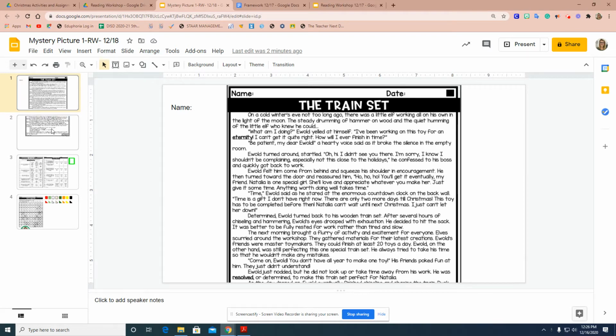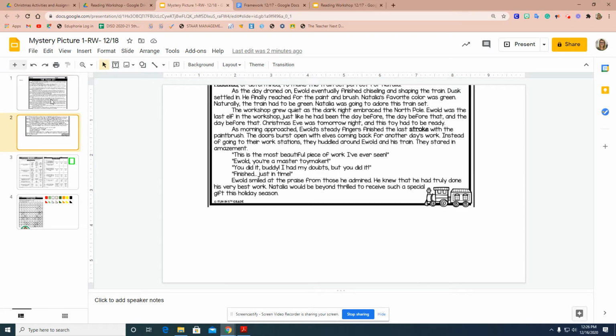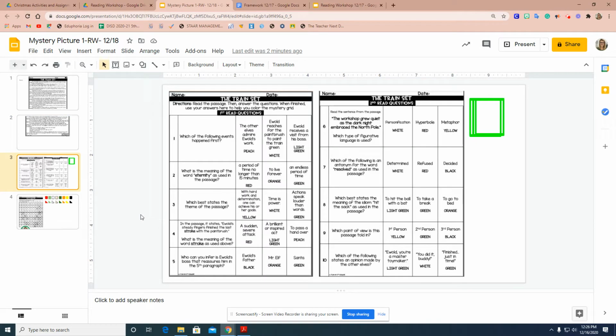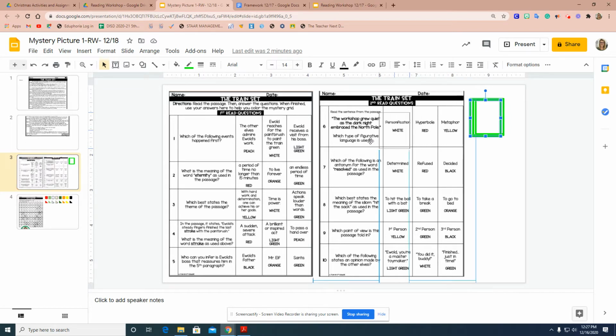After you read through the text, which will be on slide 1 and slide 2, you're going to go and answer the questions about the text. Okay? An example. For number 1, it asks, which of the following events happened first? After reading the text, you're going to find which of these answer choices fits best along with the text. Whenever you find the answer choice that you believe is the correct answer, you're going to grab one of these squares here and highlight whichever answer you pick.